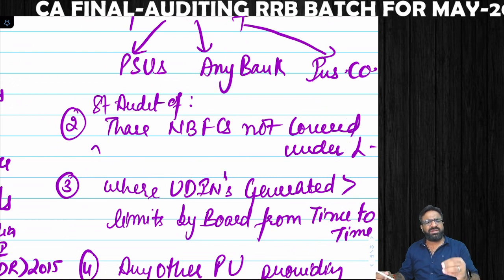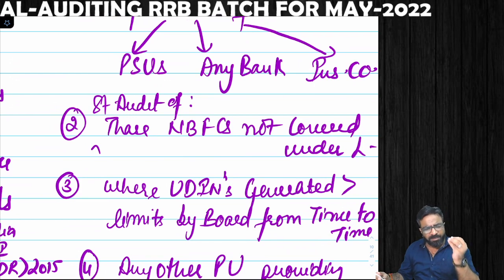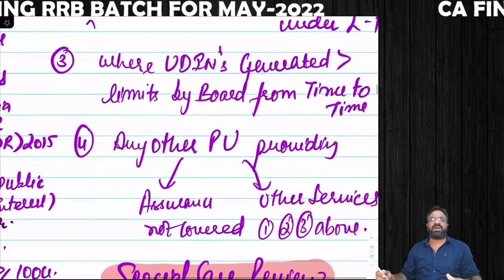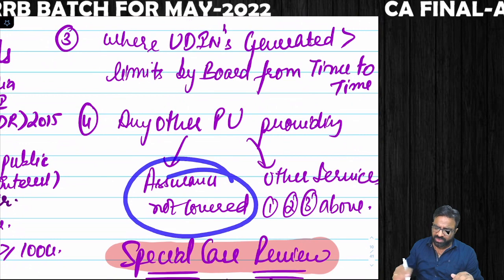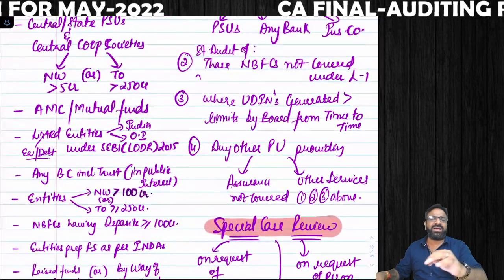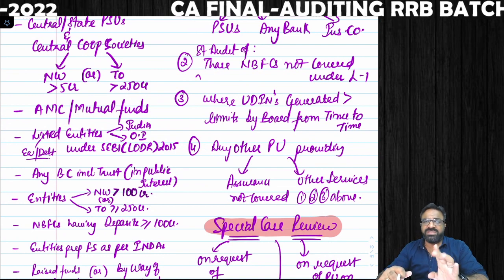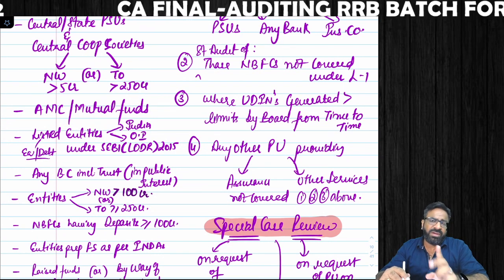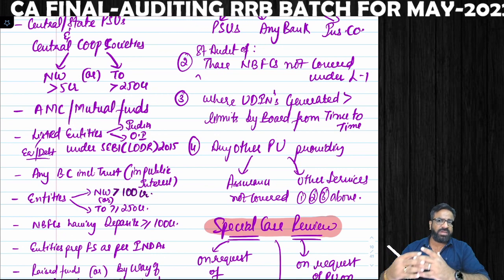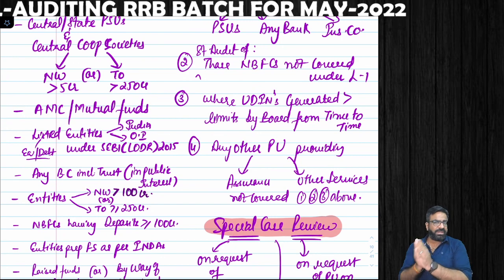And if you have generated the UDIN, unique document identification numbers, more than prescribed by the peer review board, then in that case you will come under the scanner of the peer review board, and any other practicing unit providing assurances not covered or other services not covered under the 1, 2 and 3 above. So if you are a level 2 category, as on the right side you are able to see, then every 4 years once your peer review will take place. If you are a level 1 category, once in 3 years, and level 2 category once in 4 years.